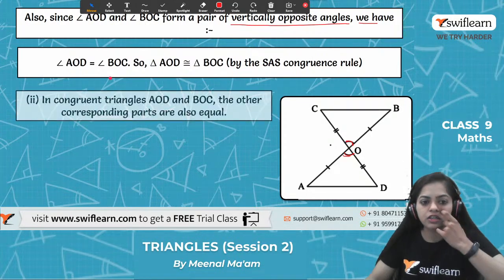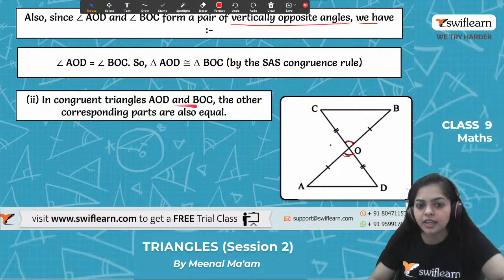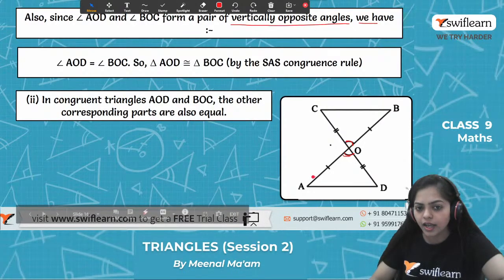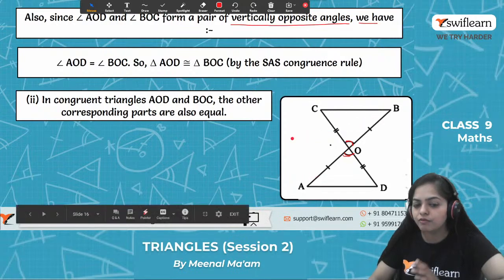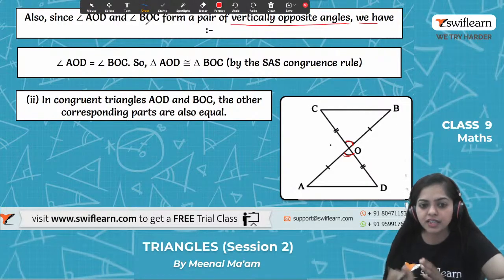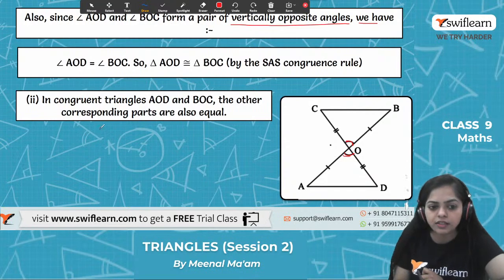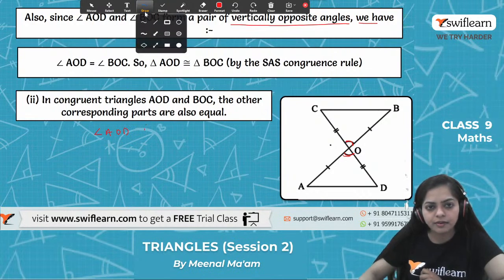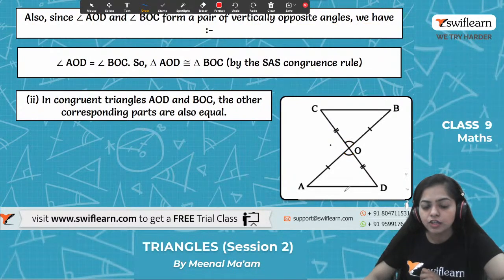Now moving on to the second part. In congruent triangles AOD and BOC, angle AOD and angle BOC are also equal. Why? Because we know that by CPCT, corresponding parts of congruent triangles, the other parts are also equal. That is angle AOD. Just a minute.